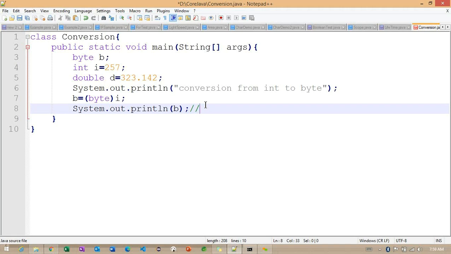Random number. So why are we going to get a random number? Because the byte range is minus 128 to 127. Whatever integer value we have that is outside of this particular range, how exactly is the value going to be calculated and returned here?